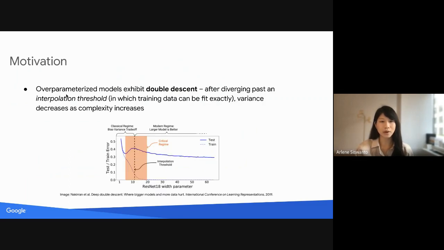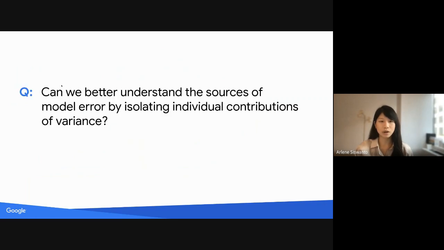As we can see in this graph plotting error versus number of model parameters, the traditional U-shaped curve describing the bias-variance trade-off can be observed when parameters are below a certain threshold. Past this threshold, which is known as the interpolation threshold, in which training data can be fit exactly, we can see that model error continues to decrease as parameter count increases. This is known as double descent, and it motivates us to better understand the behavior of model error in modern ML algorithms. Our question is, can we better understand these sources of model error by isolating the individual contributions to variance?